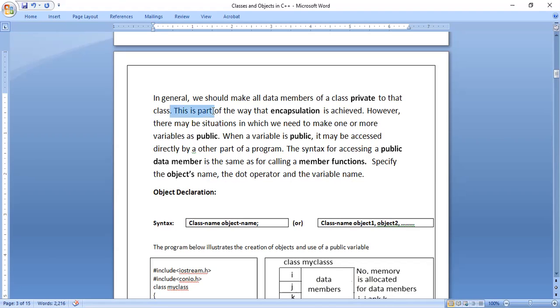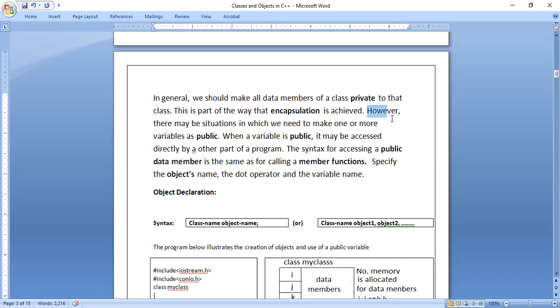Why? Because this is part of the way that encapsulation is achieved. Encapsulation means putting data and functions together. That means we are making data secure. Data security means it cannot be seen from outside. Other users, other programs, other parts of the program cannot use it. When developing software, they will be worried about security, that somebody will hack it. So encapsulation means putting together, putting in a box, which cannot be seen from outside. So if you put all data in the private section, that is nothing but encapsulation.